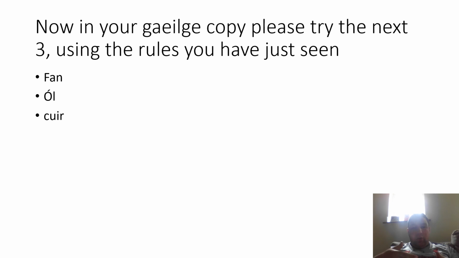So do them all in line. So for example, we would have fanaim, fanann tú, fanann sé, fanann sí, then fanaimid, fanann sibh, fanann siad. Okay, so I want you to work on these three, write them out and see how you do, okay?